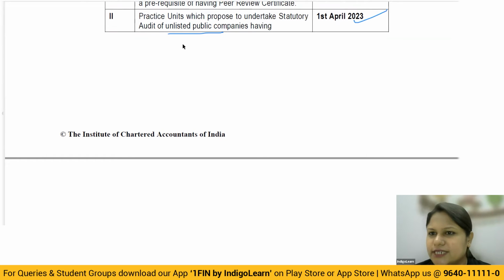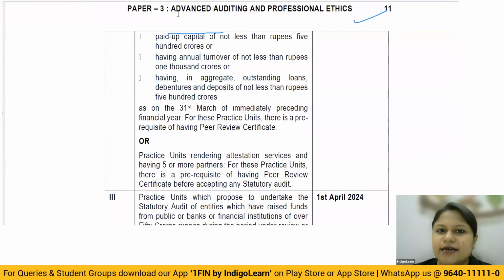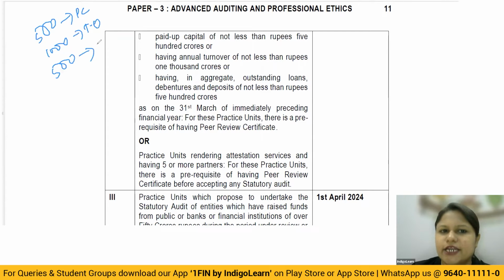Unlisted, because listed obviously became applicable from 1st April 2022. Now, for unlisted public companies we have this particular norm: 500, 1,000, 500. 500 is paid up capital, 1,000 is turnover, and again you have borrowings 500. Or.